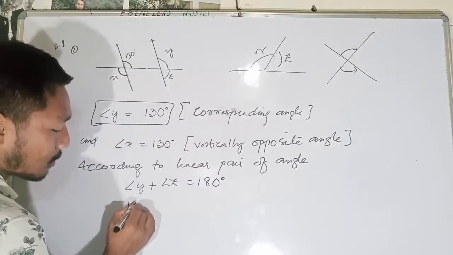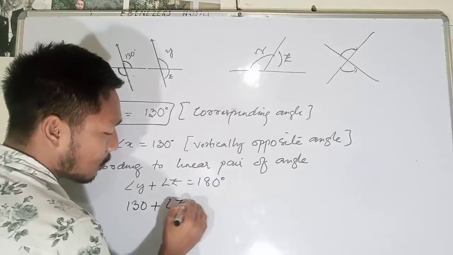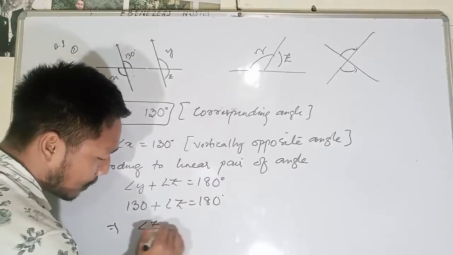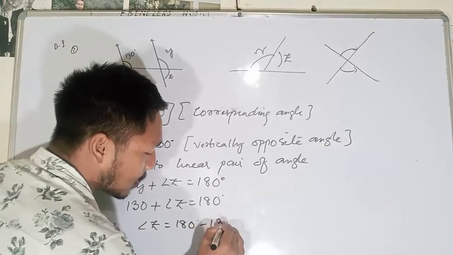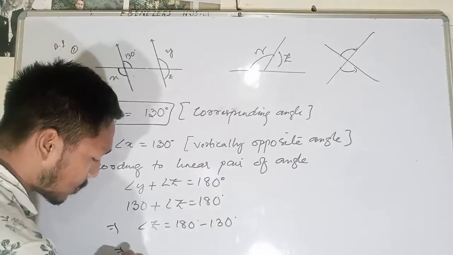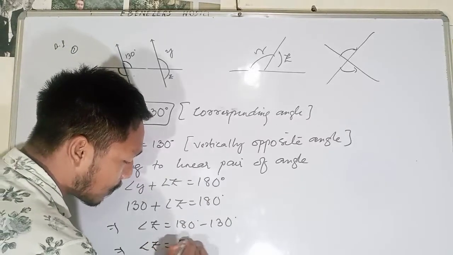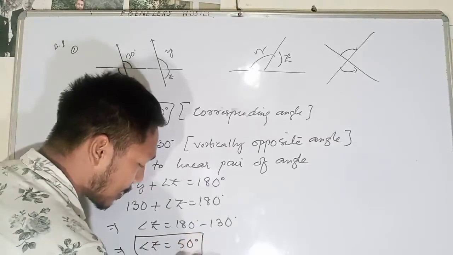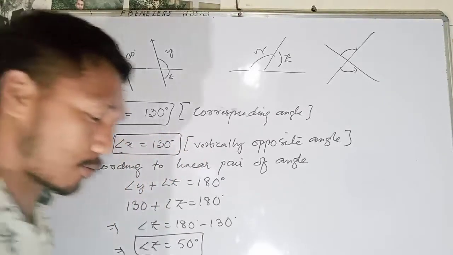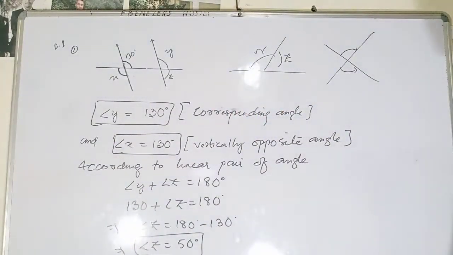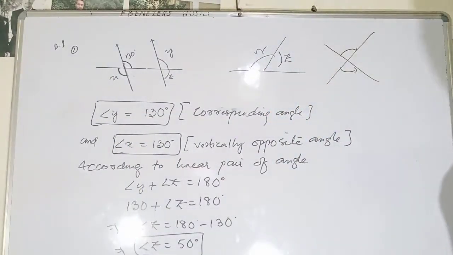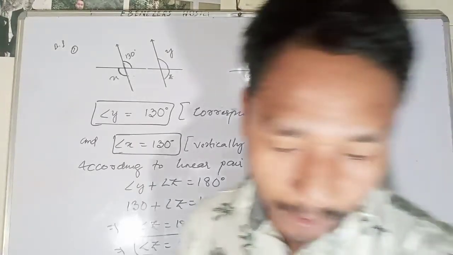Now angle y we know it is 130 degrees, plus angle z we don't know, that is equal to 180 degrees. Yes or no? So if I write this, angle z will be equal to how much? 180 degrees minus 130 degrees, because plus 130 if you move to this side becomes minus 130. Subtract these two, that means angle z will be equal to how much? 50 degrees. So we have got angle x also, angle y also, angle z also. Angle z is 50 degrees. Angle x is how much? 130. Angle y is also how much? It is 130 degrees. Okay, so similarly let's do the next questions.